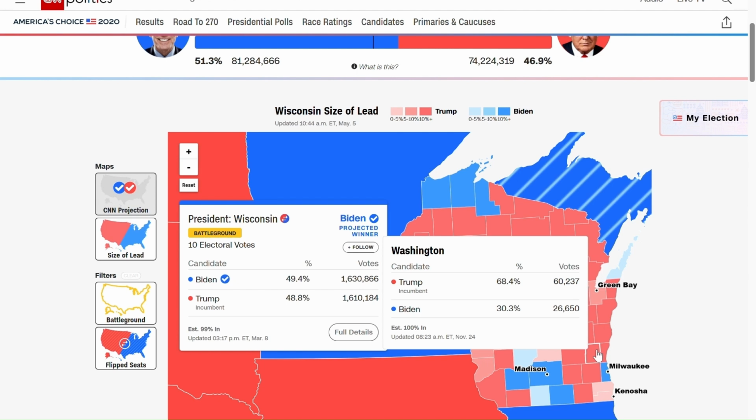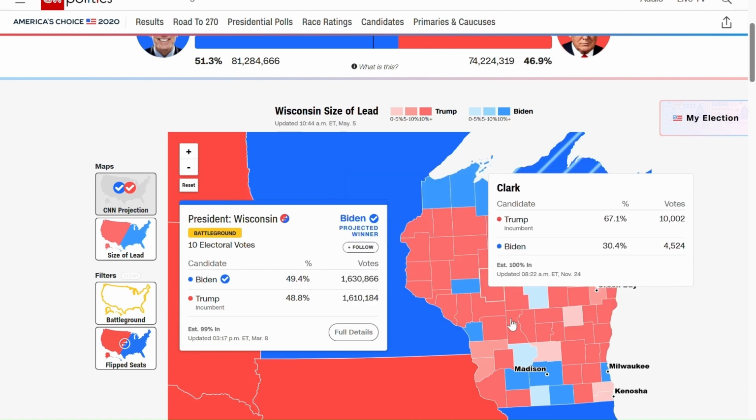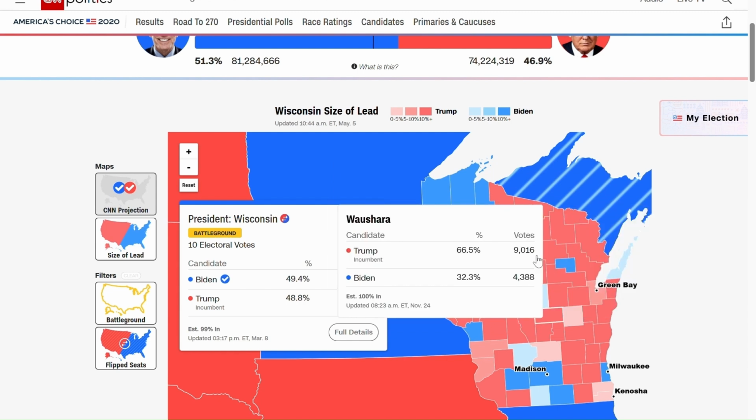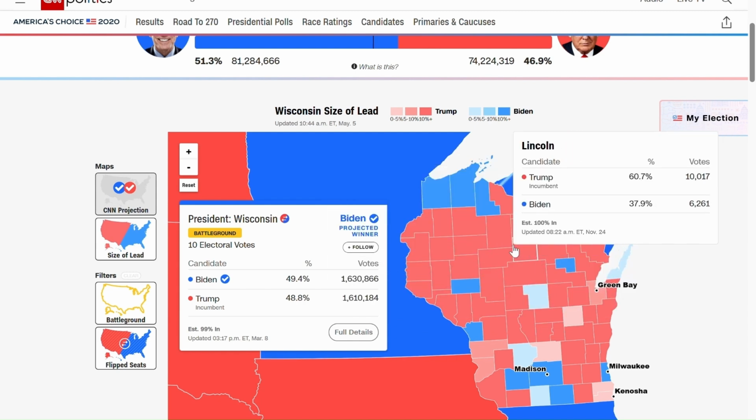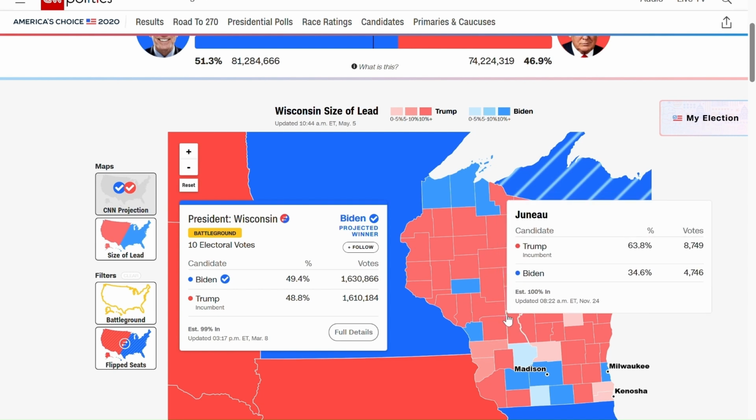For example, in the Bush-Gore years, Al Gore narrowly won Wisconsin in 2000, and Democratic candidate Kerry won it in 2004. So really, there is nothing that points to this state favoring Democrats in any way. The only thing that Kamala Harris could play up here is the issue of abortion.